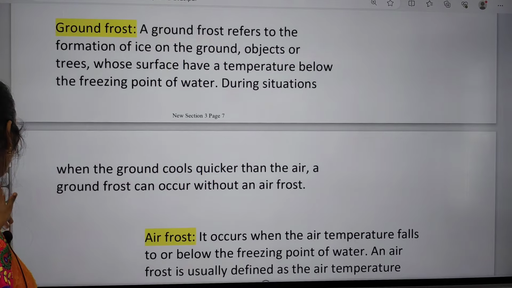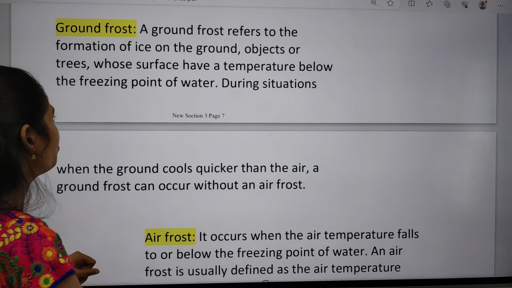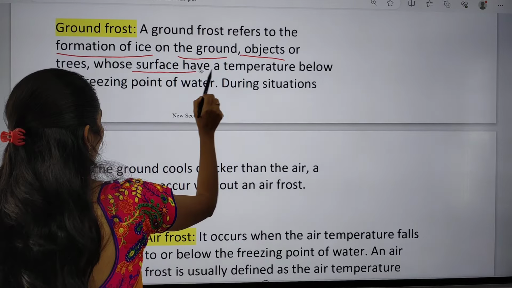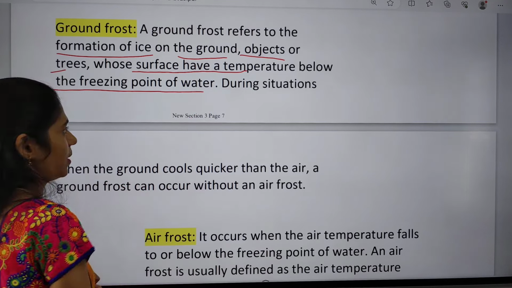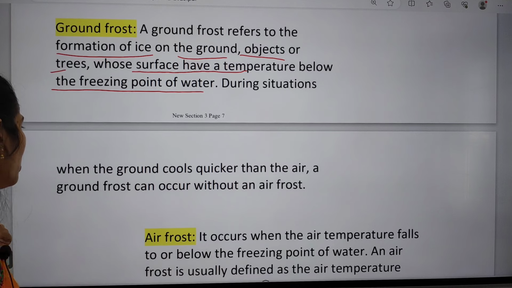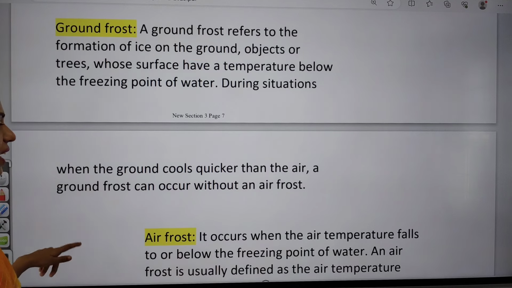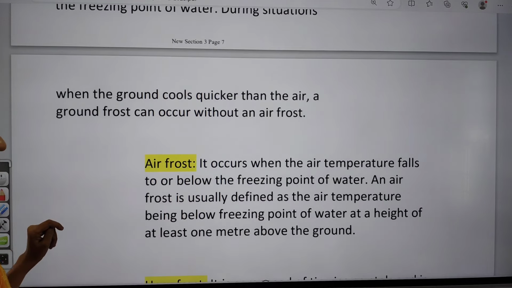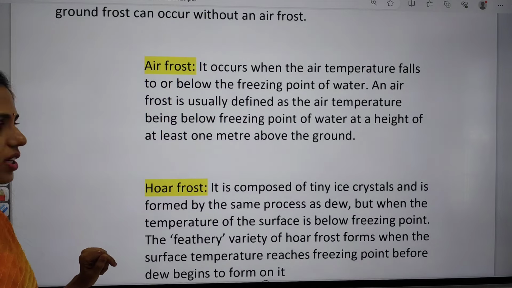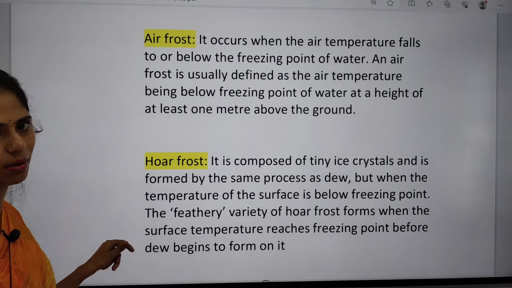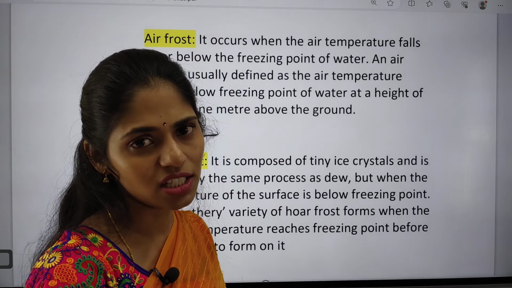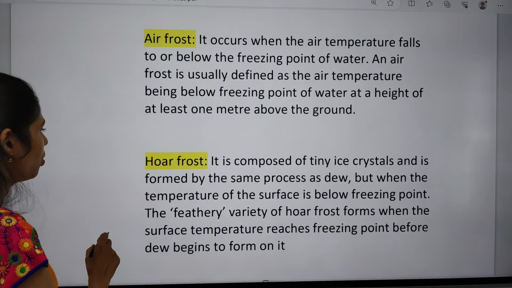If you are talking about the types of frost, we have ground frost. Ground frost means the formation of ice on the ground, objects or trees whose surface has a temperature below the freezing point of water. So we have this frost on the ground, and that is called ground frost. The next one is air frost. It occurs when the air temperature falls below the freezing point of water. Air frost is defined as air temperature below the freezing point of water at a height of at least 1 meter above the ground. So if there is frost present in the air from 1 meter above the ground, that is called air frost.